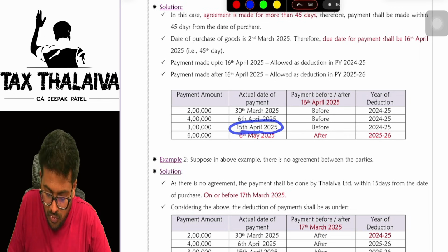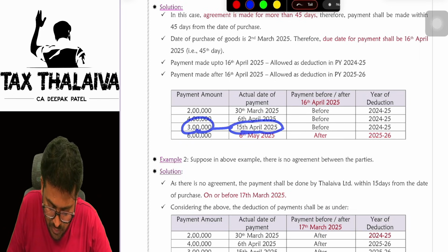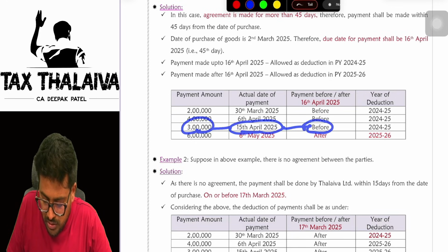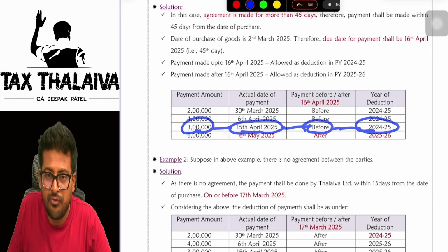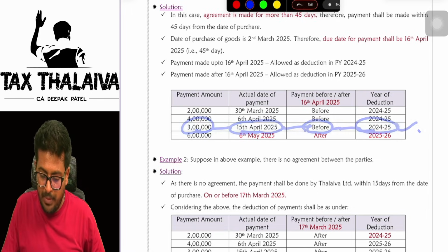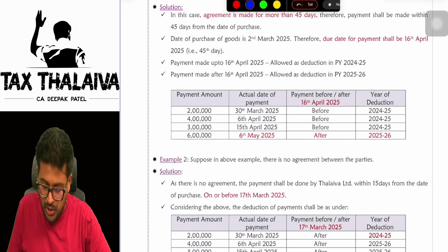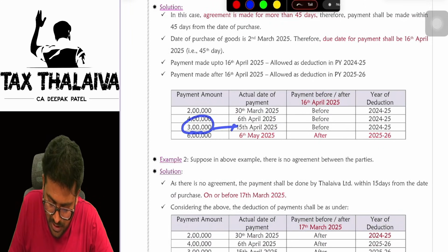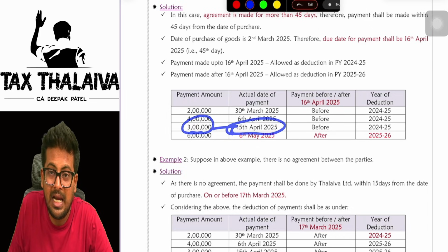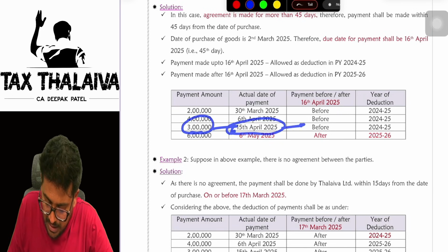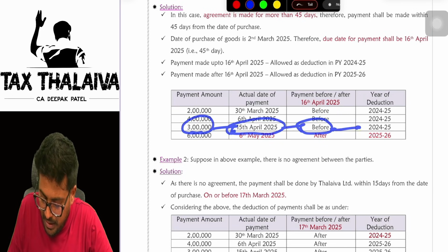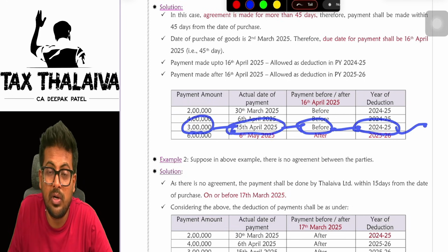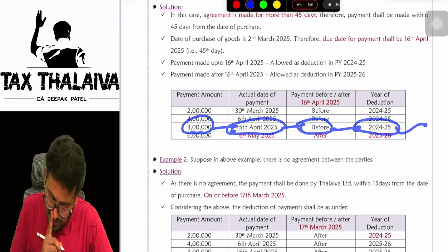In the 15th April scenario, the actual payment date of this 3 lakhs was 15th April. It was also done before the due date. 3 lakhs payment was done on 15th of April 2025, which means in which financial year? 25-26. Is it before 16th of April? Yes. But the deduction you will claim in 24-25 only. Why are we claiming in 24-25 and not 25-26? Because the payment was done within 45 days.